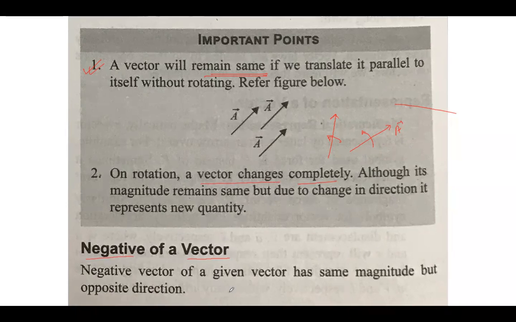The negative vector of a given vector has the same magnitude but opposite direction. Let's say you have a vector A here.